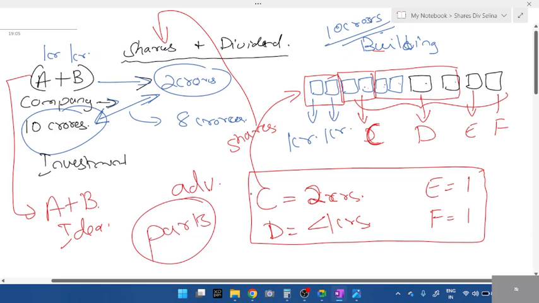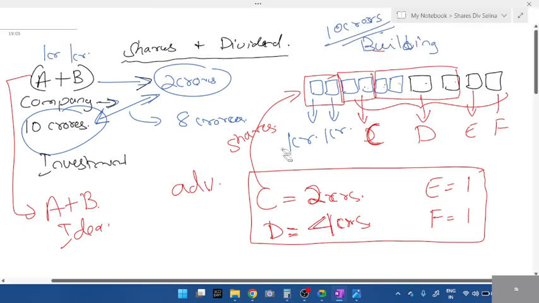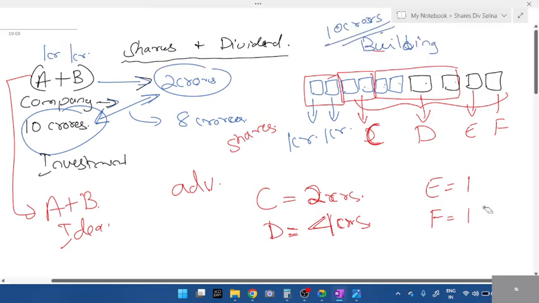So each share or each part will be sold, students. E will get 1 part or 1 share. F will get 1 part or 1 share. In the same way, D will get how many shares? D will get 4 shares. This is known as shares. Now, this investment. Erase all this.